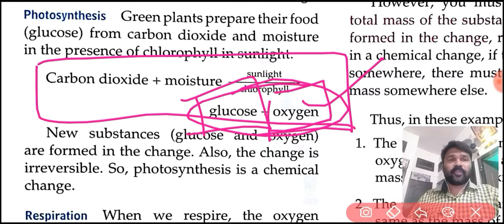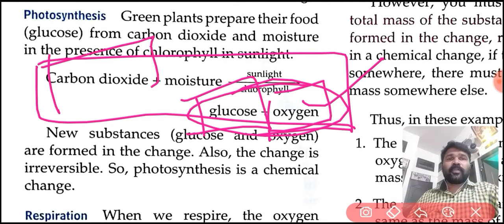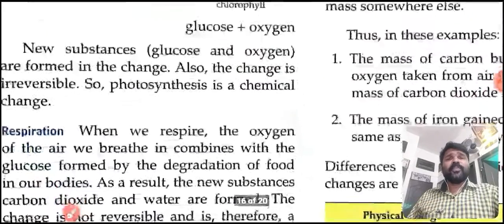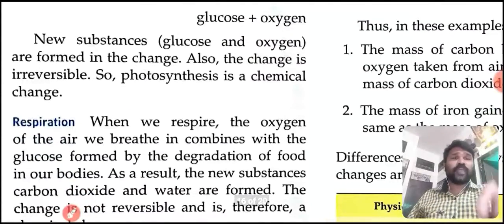Animals need this oxygen, but at the same time plants need carbon dioxide. We are inhaling oxygen and exhaling carbon dioxide. That carbon dioxide is taken by plants for their food production. Okay students, new substances, glucose and oxygen, are formed at the time of photosynthesis.